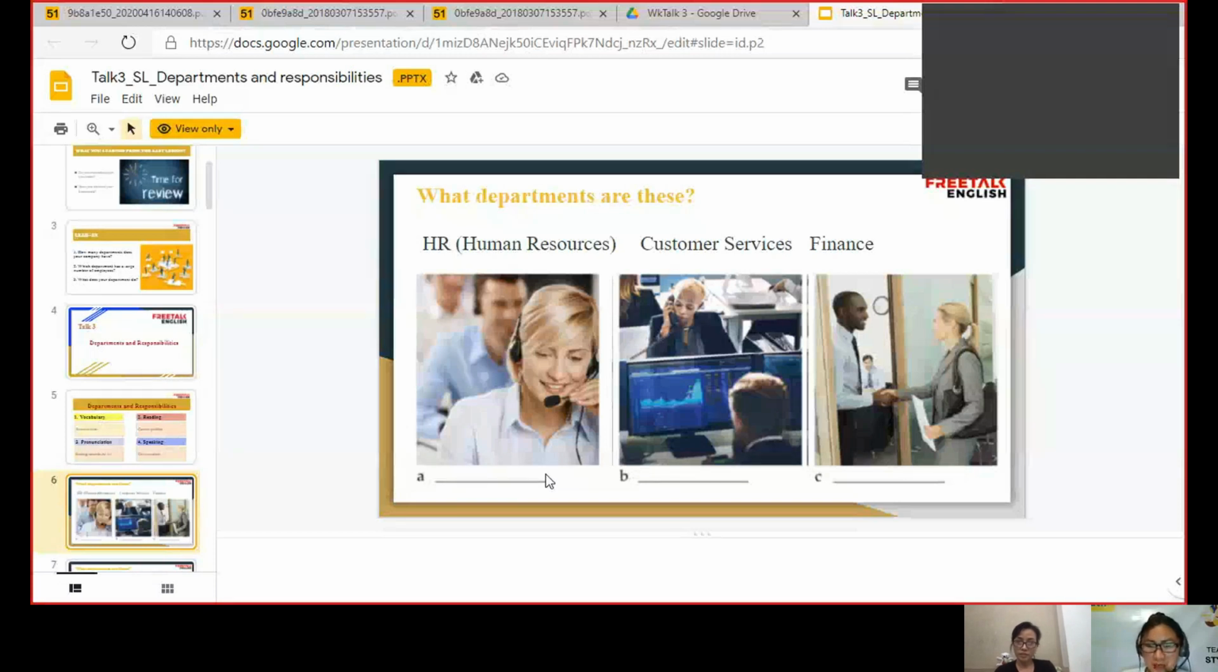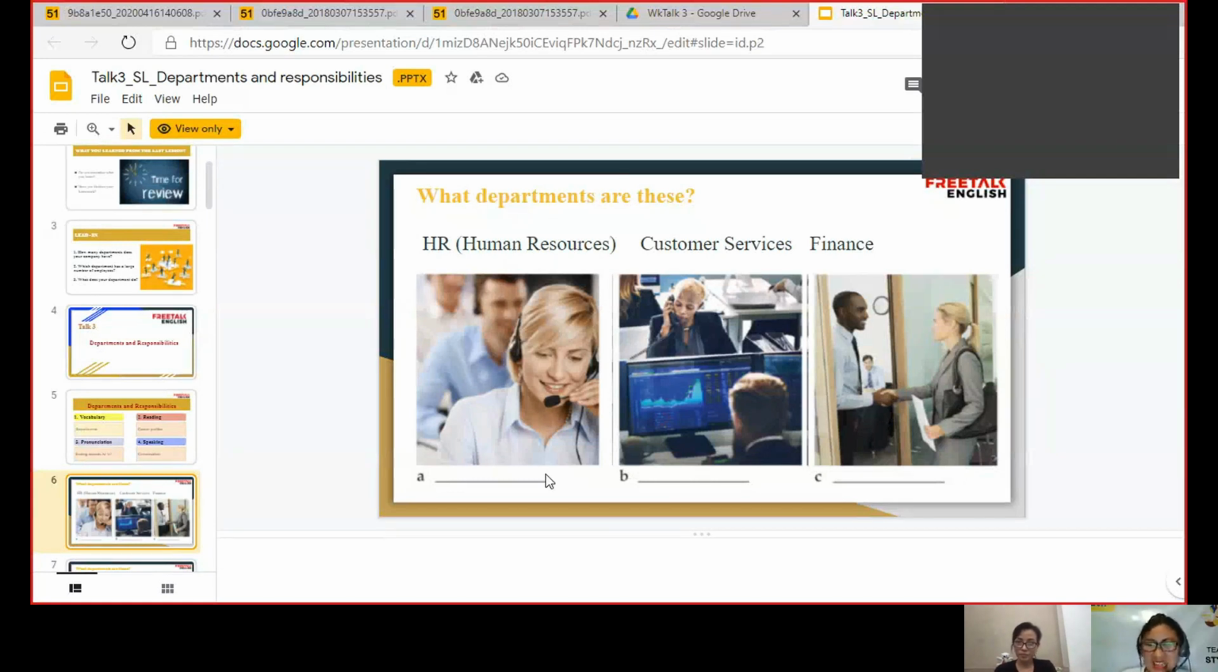How about B? Picture B. What department is this? I think picture B is about finance. Okay, why do you say so? Because I see a chart or something going up and down. There is a graph. A graph, yeah.